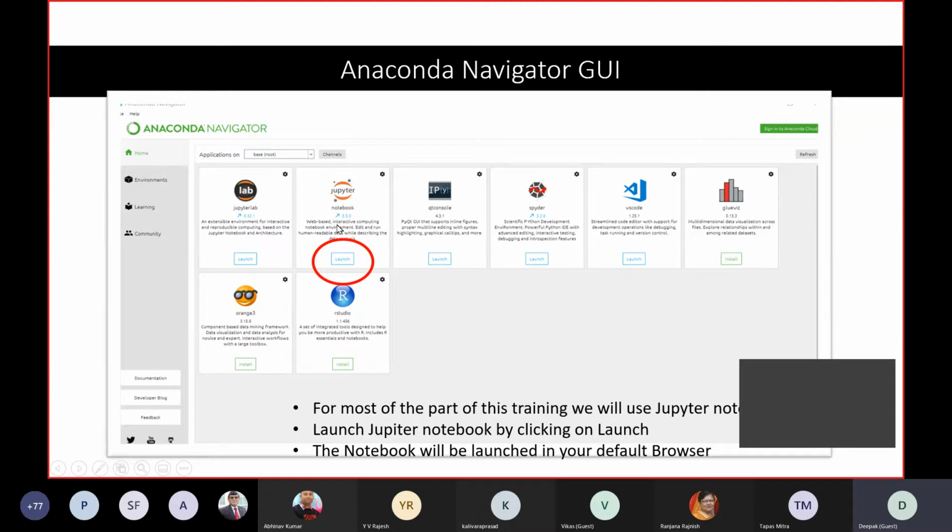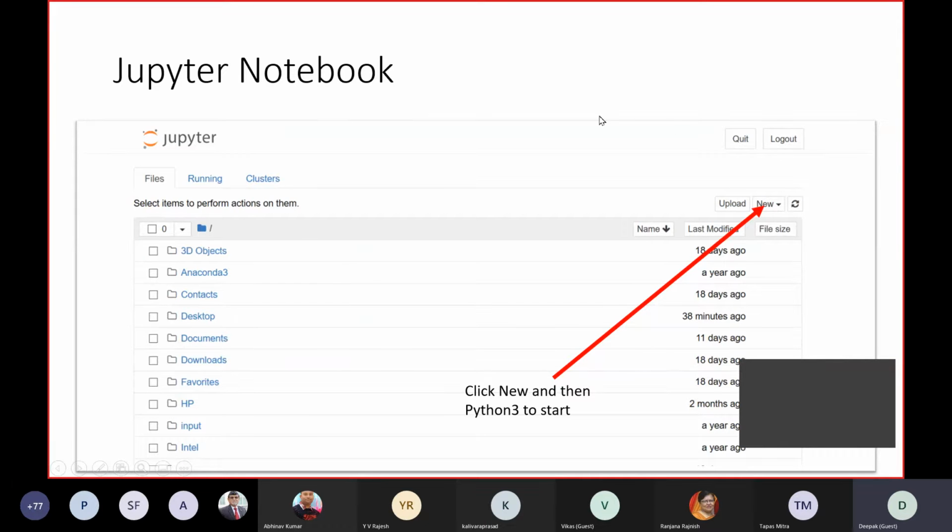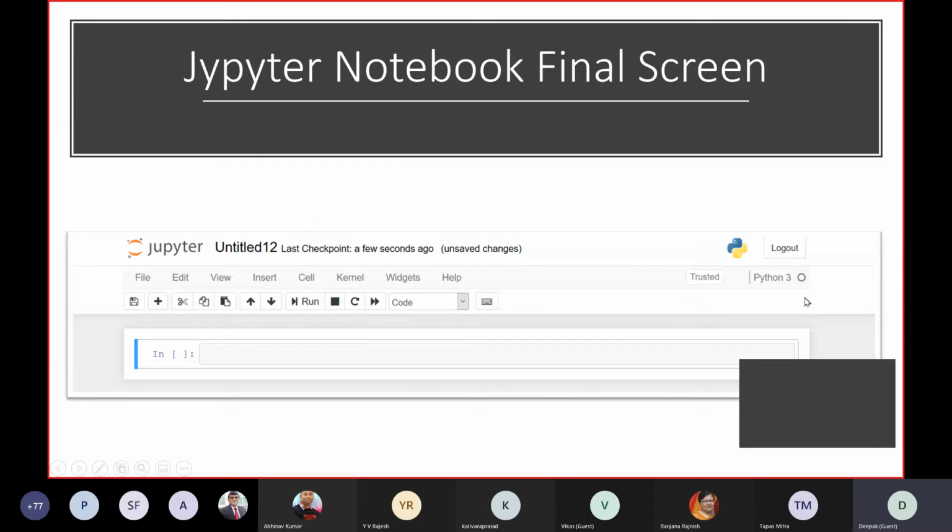So I will show you the process of how to get to that Jupyter notebook. Definitely, I will show you live on my system. Here is the launch button. When you click this launch button, this window will appear in the browser. So please note this down. This will appear in your default browser. And when you click this New, it will start and show you this cell.